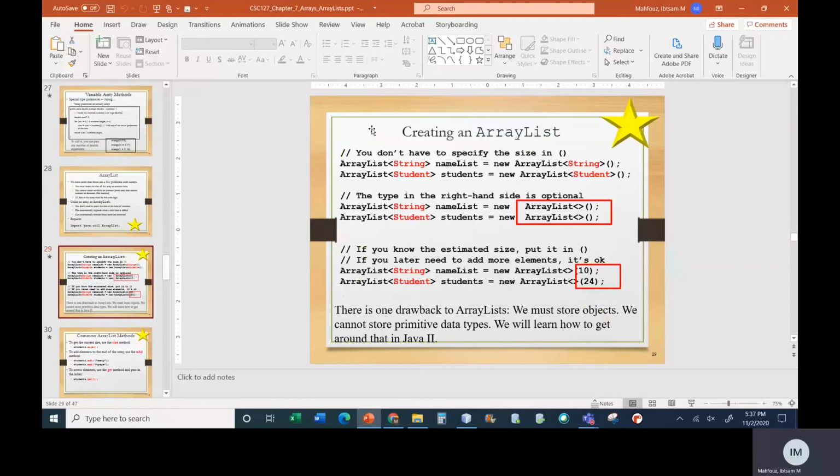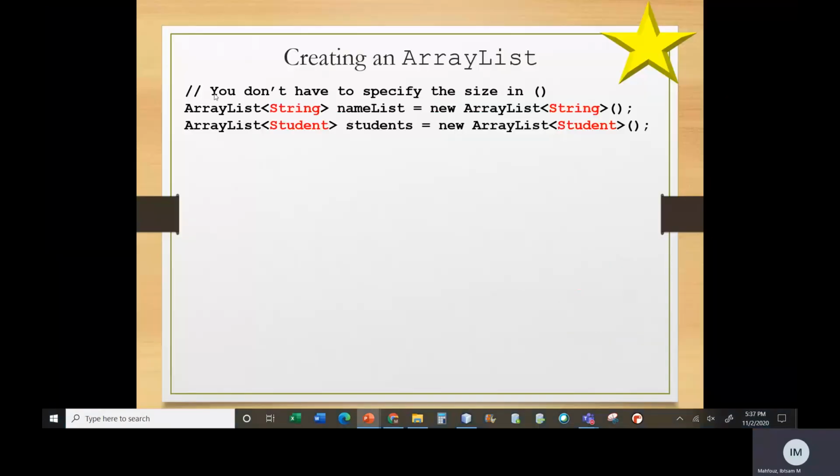Now, how do we create this ArrayList? The syntax is ArrayList, and then inside the less than and greater than signs, we put the type of the data that we want to store in this ArrayList. Then we give it a name, and then we say equals new ArrayList. Again, we can put the type and parentheses. We can put anything here as long as it's a class.